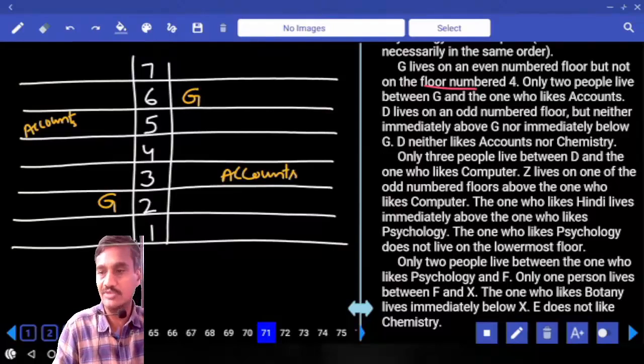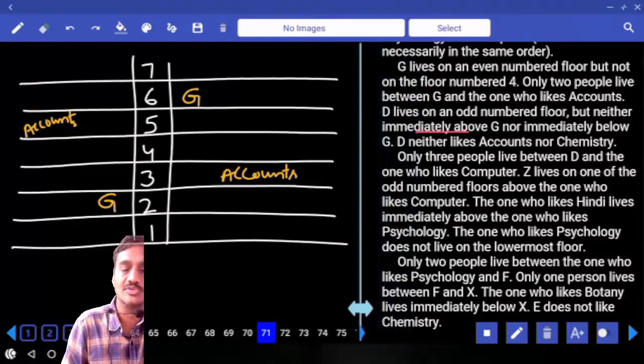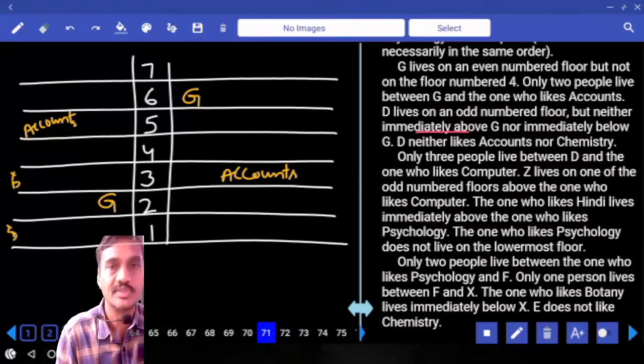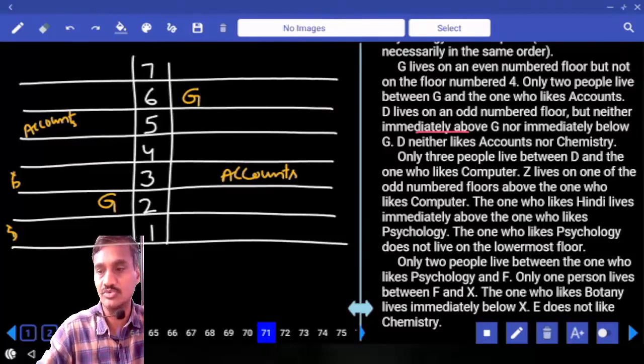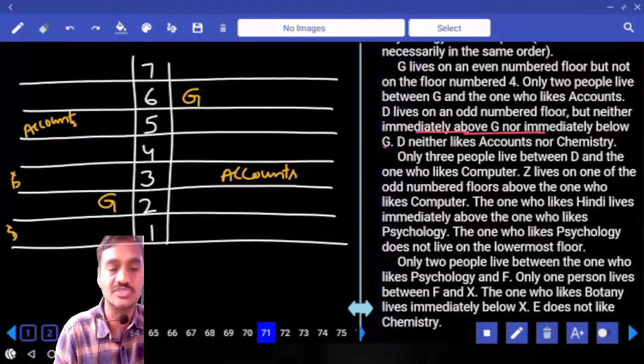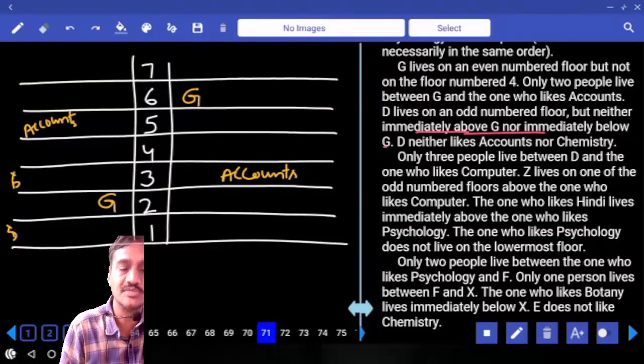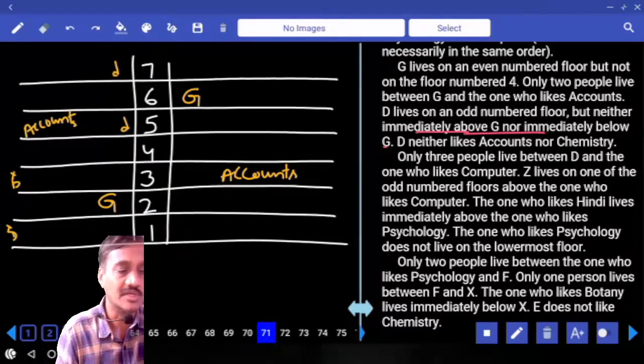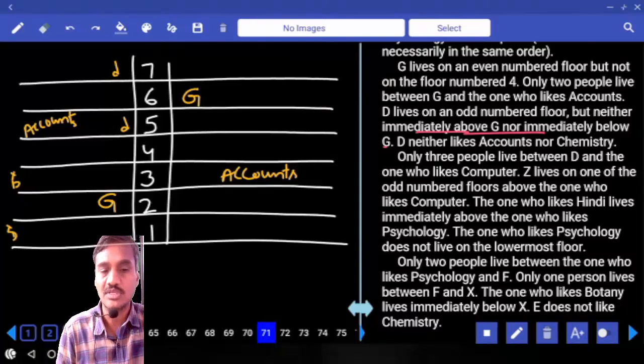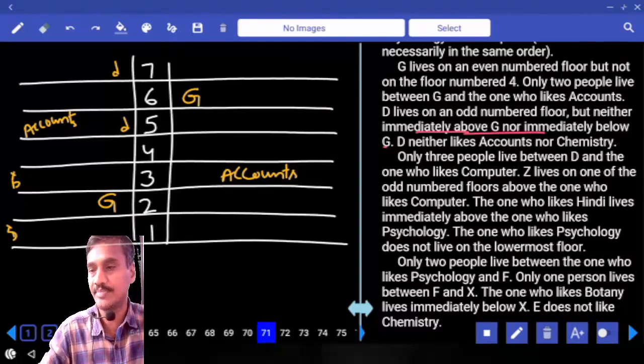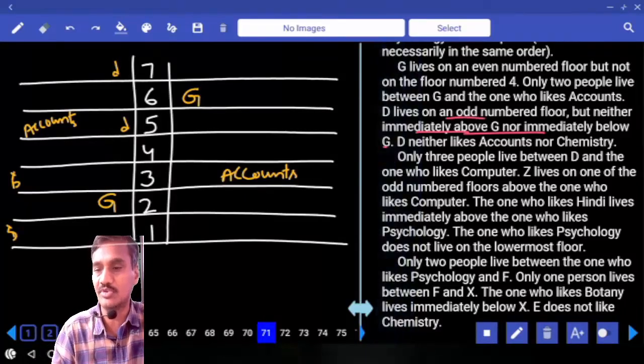And next one, D lives on an odd number floor but neither immediately above G nor immediately below G. Hence D is on an odd number floor, but in the first case D cannot be on either the 1st or the 3rd floor, because D, who is on an odd number floor, is not adjacent to G. Hence where should this D be? D must be either on the 5th floor or on the 7th floor. How many possibilities do we have for this one? There are 2 possibilities.